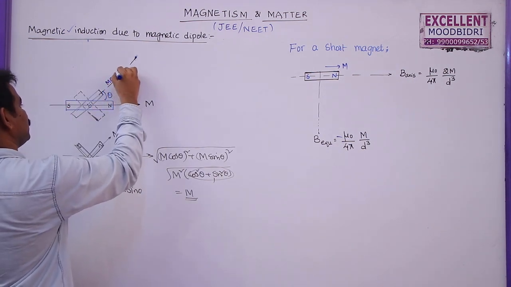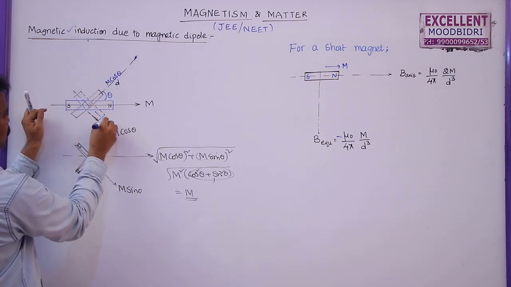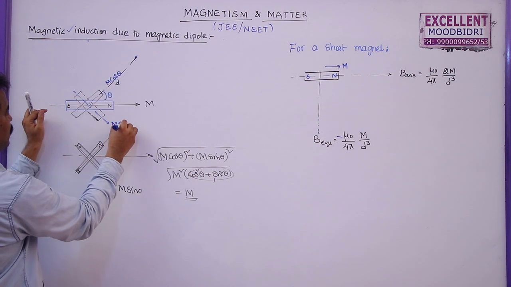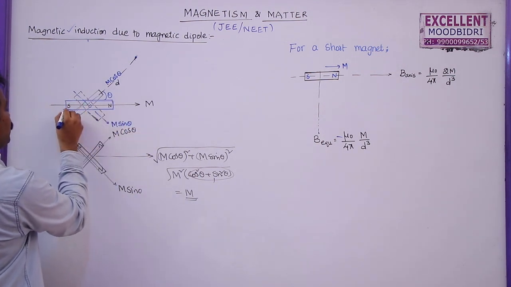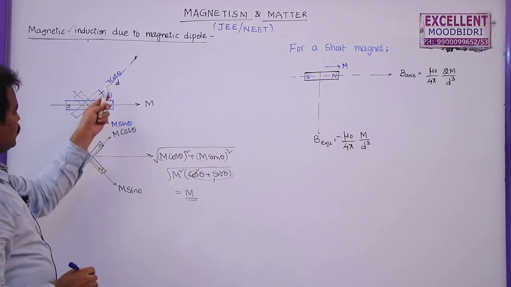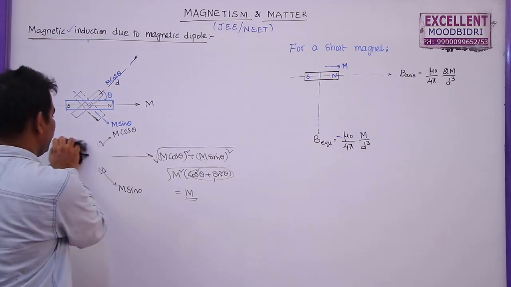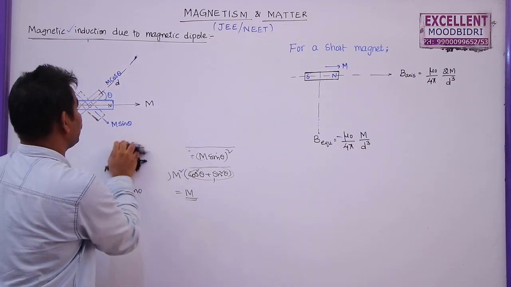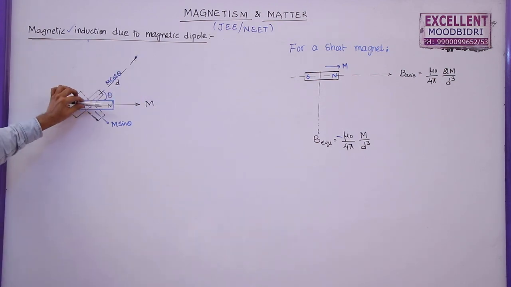And it is 90 minus theta, so this will be m sin theta. So after this, I am going to find the magnetic field at this point P due to these two magnets, not because of the original magnet, due to these two magnets.